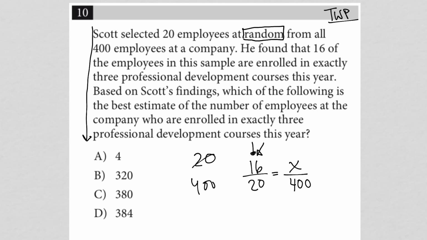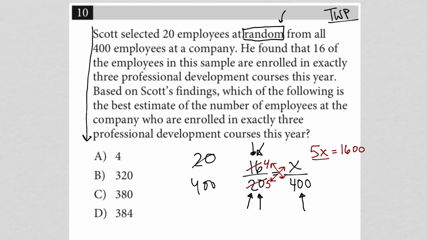And because this word random is used, it means that we can trust this data, which means whatever this ratio is here should be the same as the ratio there. Hopefully that makes sense. So understanding that allows me to write this proportion here, which I can solve really in many ways. Let's start by simplifying, actually. So I can say that 4 goes into 16 4 times, and 4 goes into 25 times. And then from there, I can cross multiply diagonally and say that this leads to having 5x is equal to